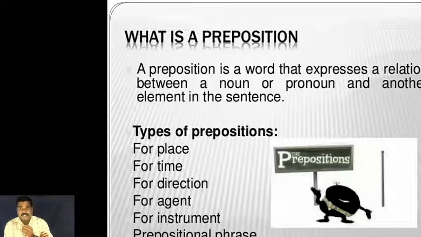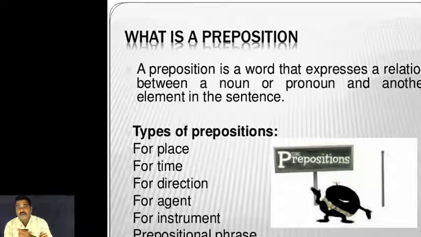At the same time, for the subject, we change to the pronoun. So what is the difference between noun and pronoun? At the same time, we use another element also. These are all included in the sentences. One sentence is very important; just four or five words merge to create one sentence. We know the subject, verb, object. These are very important in sentences. The word that shows the relation is called a preposition.